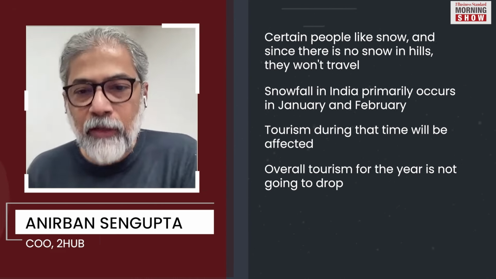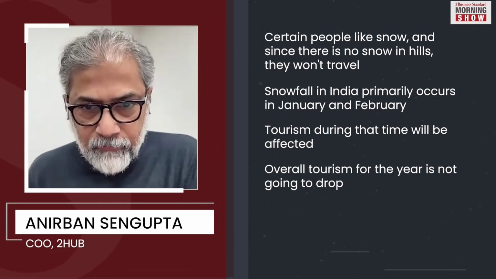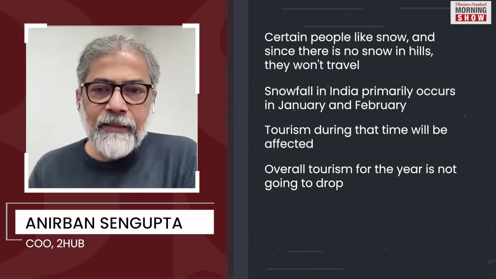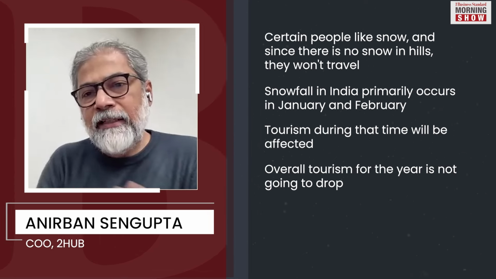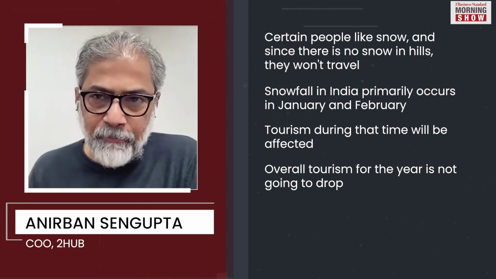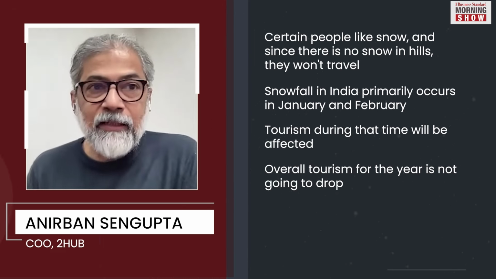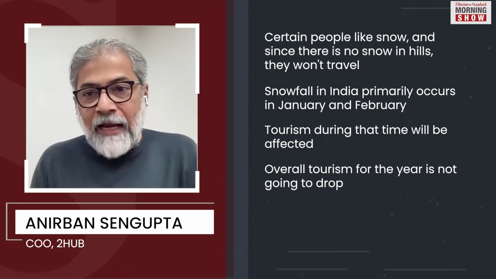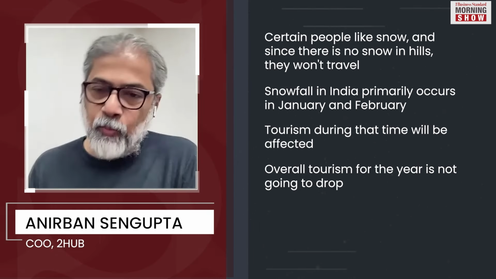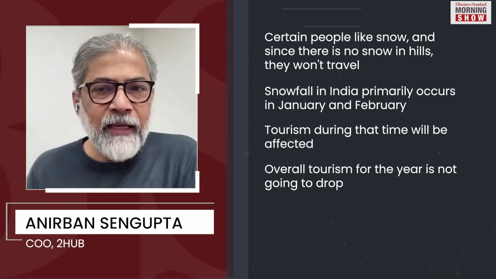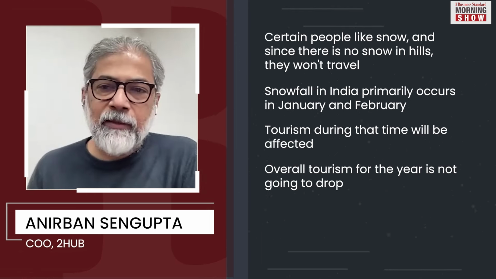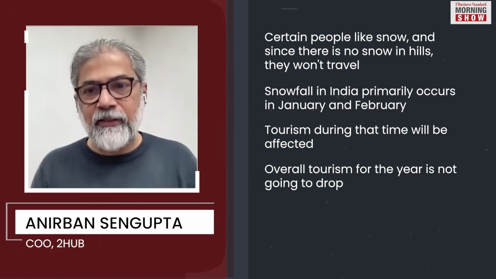But that does not mean that the tourism impact will be year-round in this region. Gulmarg also has summer tourism, which is going to continue. Gulmarg also has spring tourism, which is going to continue. As I said, snowfall in India is primarily in the January-February period, and that's the time there will be an impact. Now, as I said, I don't have access to the data to say what the impact is going to be. But we can see the numbers are dropping, and definitely Jan-February numbers will drop. But that does not mean that the overall tourism for the year is going to drop.